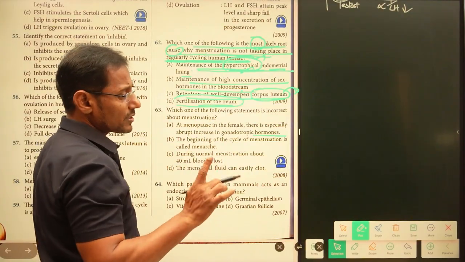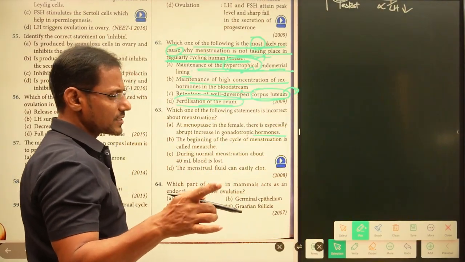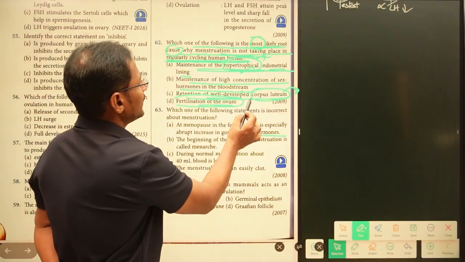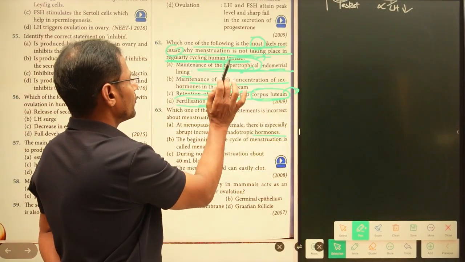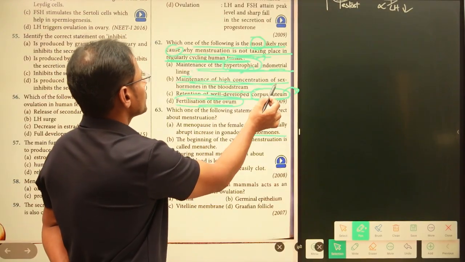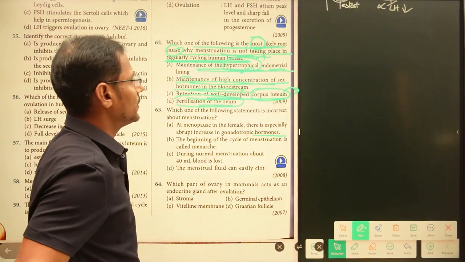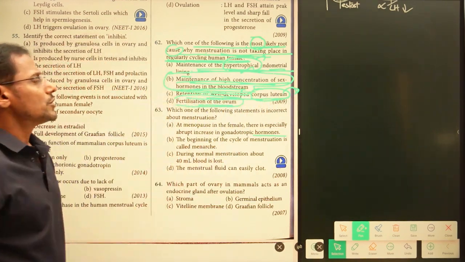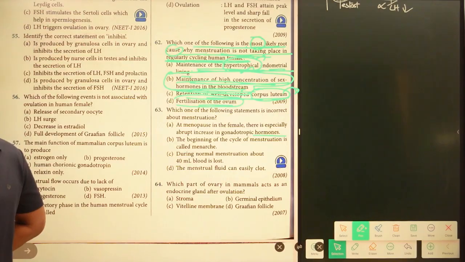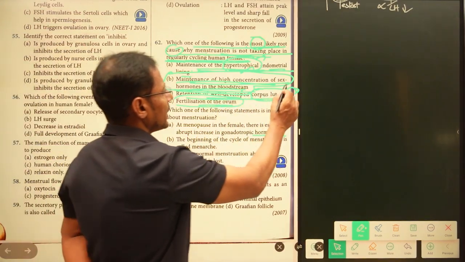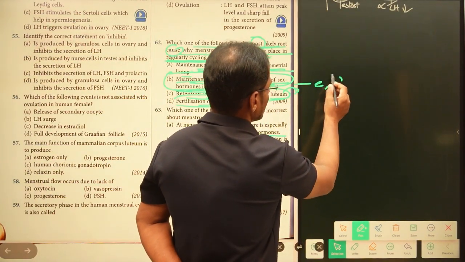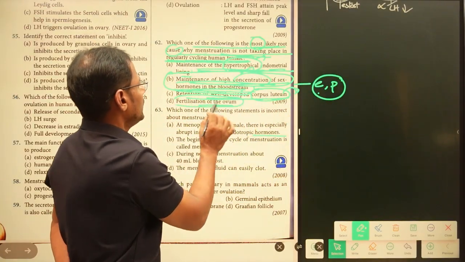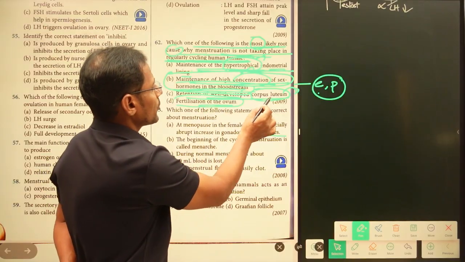Fertilization of ovum. This is not the regular case. This is a somewhat peculiar case, right? And retention of well developed corpus luteum. Maintenance of high concentration of sex hormones in the bloodstream. So this is the right one. These are the sex hormones, estrogen and progesterone. Here, retention of well developed corpus luteum,